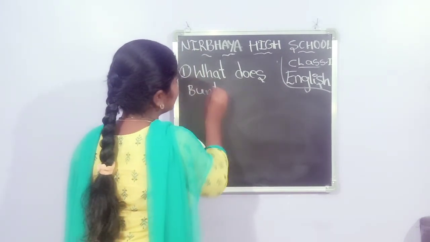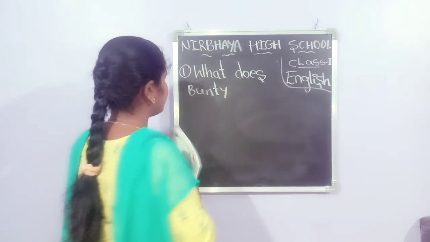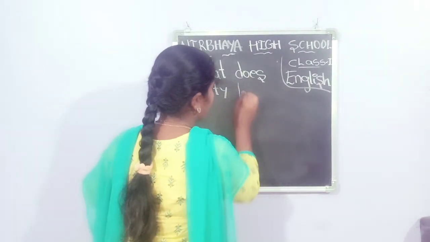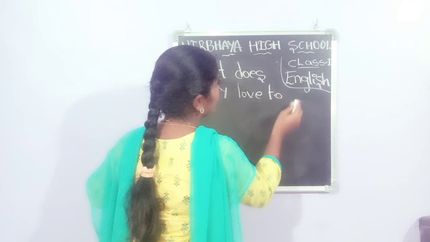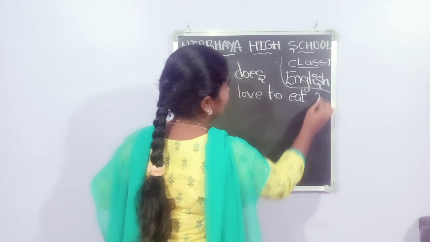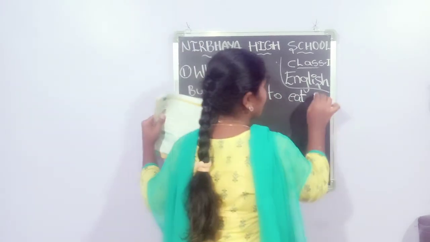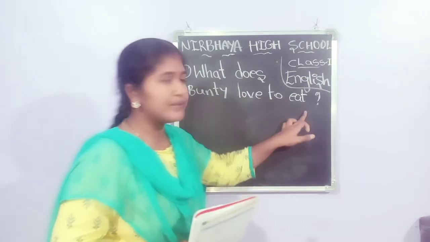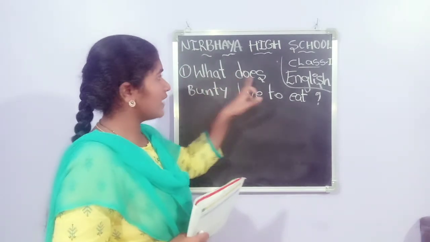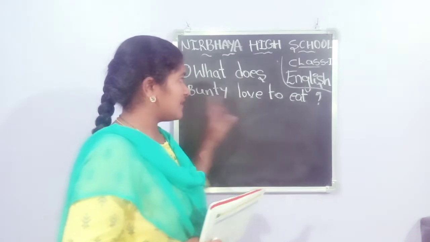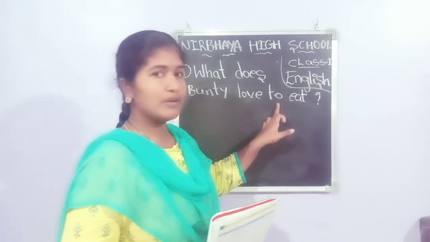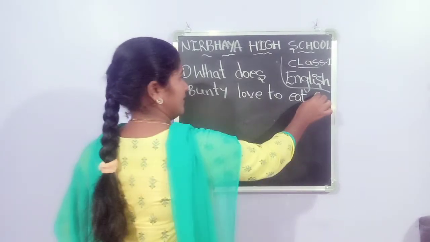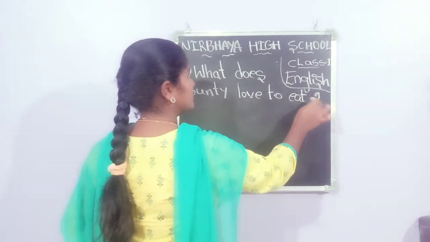What does Bunty? B-U-N-T-Y, Bunty. Here Bunty is the name, so we have to write B in a capital letter. L-O-V-E, love to eat. E-A-T, eat. Question mark. This is a question, so we have to put a question mark. What does Bunty love to eat? We put a question mark to the question.